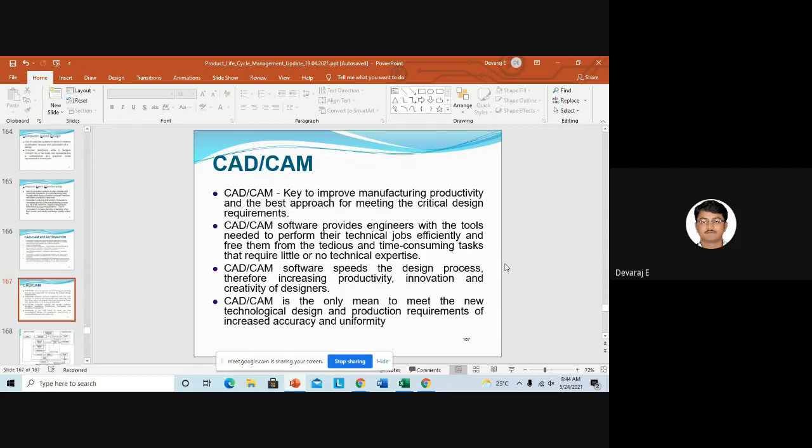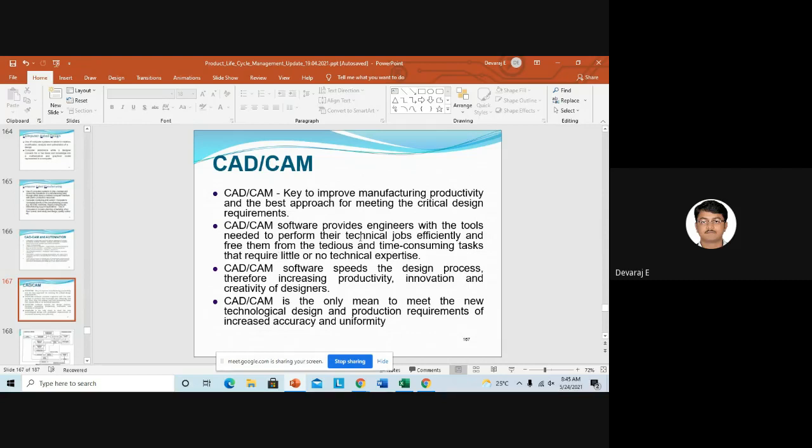So we will see the conceptual design. Then from the conceptual design, we will use some software, CATIA or whatever it may be, and we will convert it into a 3D image or 3D design. Then if the design is not okay with respect to the customers, we should try to improve the design. That we can do in CAD.